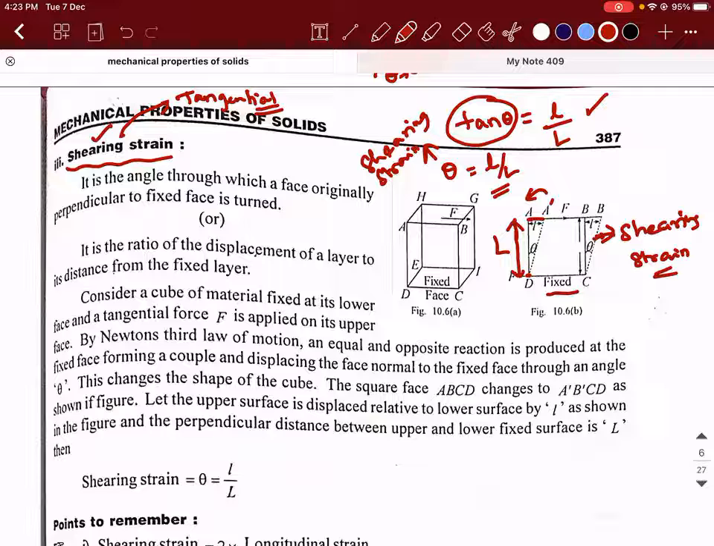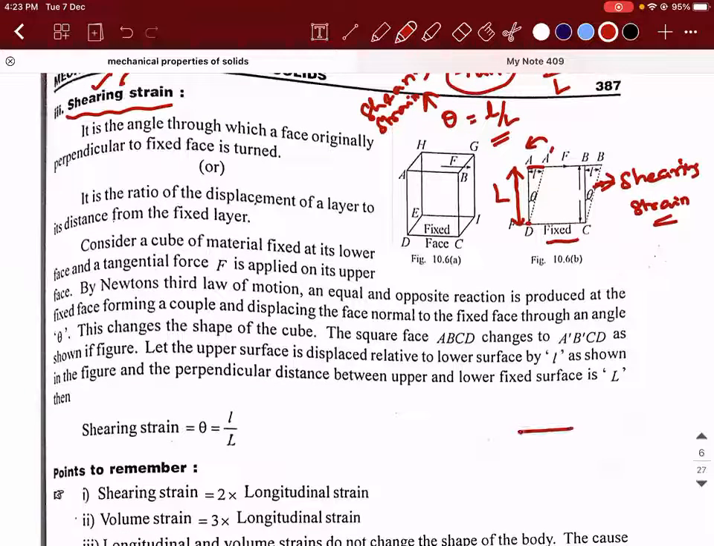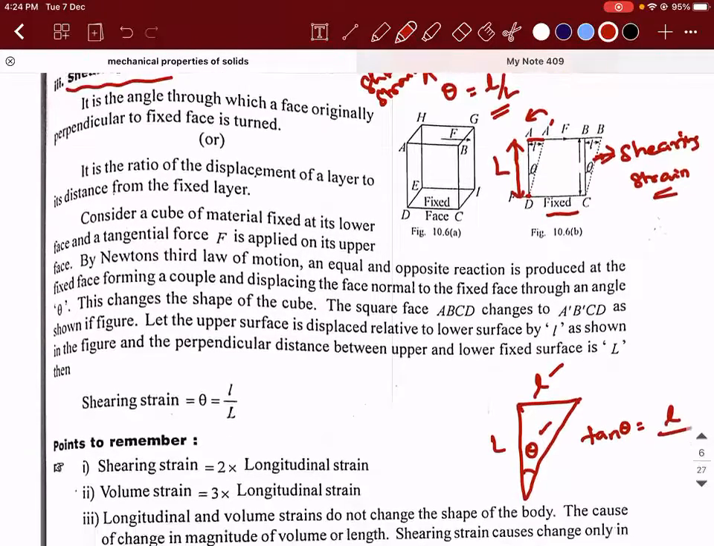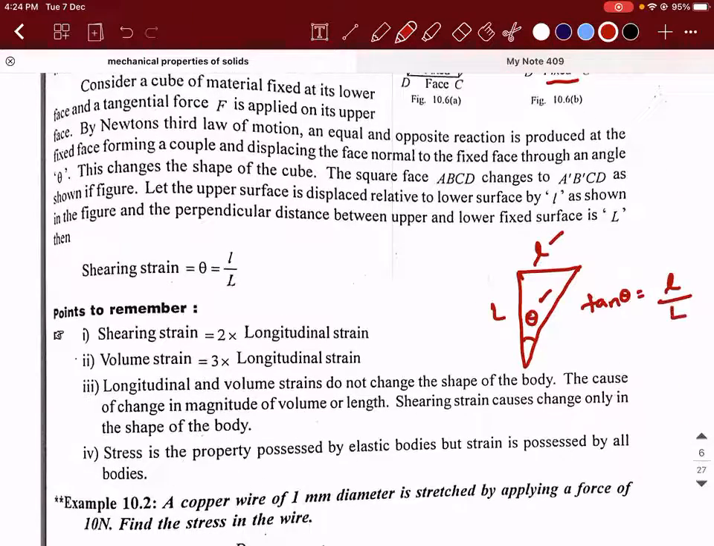Sir, why are we taking the denominator as the height L? Because what is tan theta? It is opposite divided by adjacent. If you look at the triangle, I'm just drawing a zoomed version. This is small l, this is capital L. What is tan theta equal to? With respect to theta, the opposite is small l divided by the adjacent, capital L. Correct?